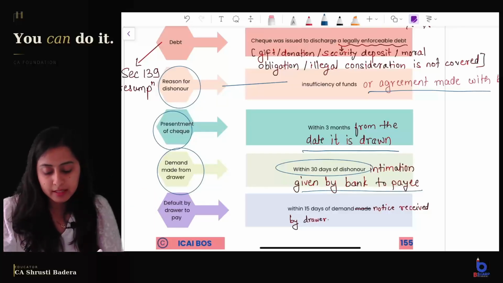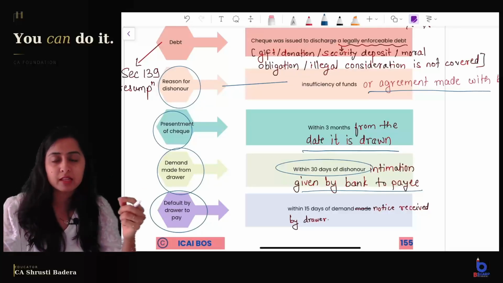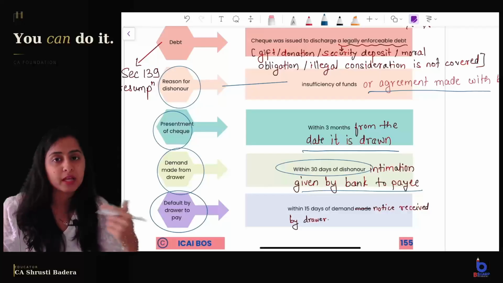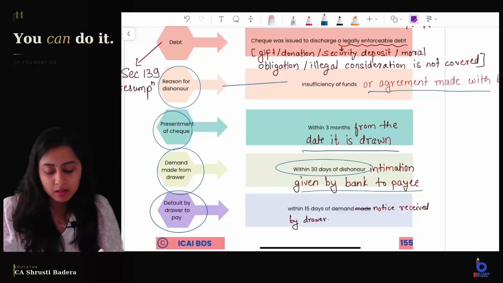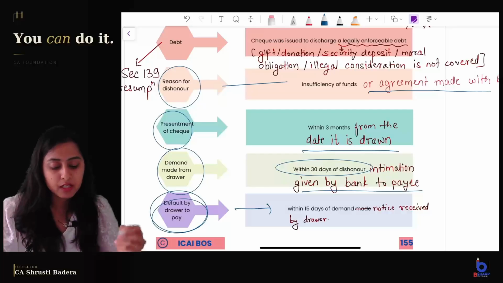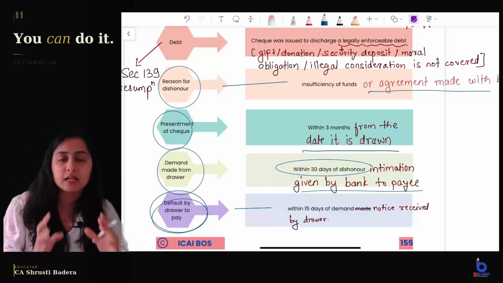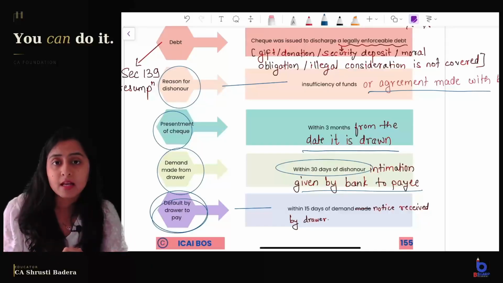After that, 15 days time is given when the drawer of the cheque receives the notice from the payee. 15 days time is given to the drawer to make the payment. If he does not make the payment even in these 15 days, that is default by the drawer to pay within 15 days of demand notice received by him, and if all these conditions are satisfied, then Section 138 penalty is applicable.